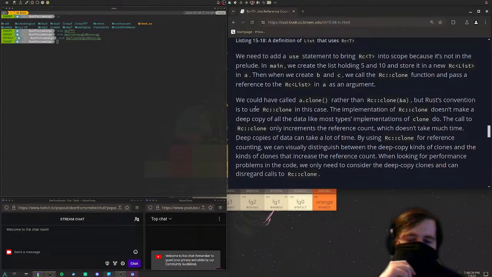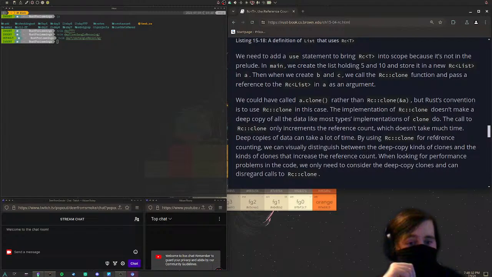But Rust convention is to use RC clone in this case. Why? The implementation of RC clone doesn't make a deep copy of all the data like most types' implementations of clone do. Okay, because it's quicker and uses less memory. The call to RC clone only increments the reference count, which doesn't take much time. Deep copies of data can take a lot of time.